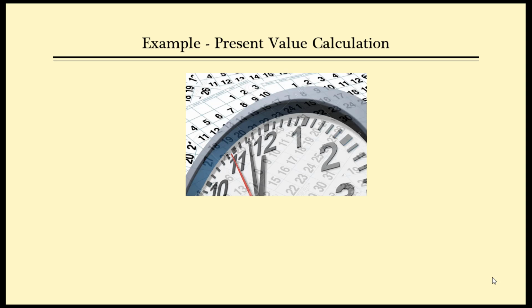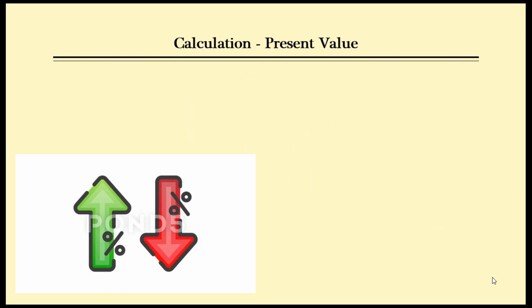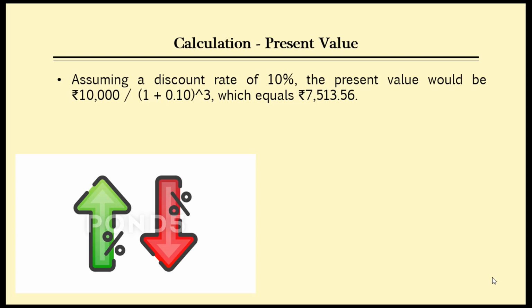So now let's move on to the calculation of present value. The present value helps us to determine the current worth of future cash flow. Let's say you expect to receive 10,000 after 3 years. To calculate the present value, we need to discount the future cash flow using an appropriate discount rate. Assuming a discount rate of 10%, we can use the formula: present value is equal to future value divided by (1 plus discount rate) raised to the number of periods.